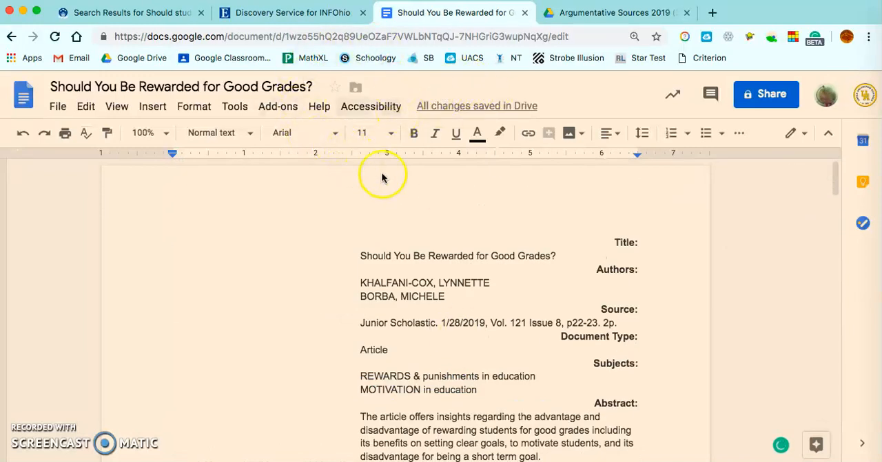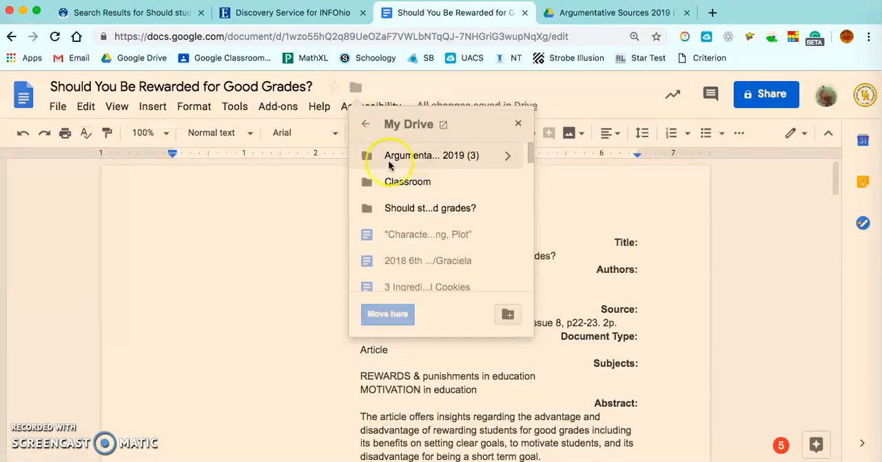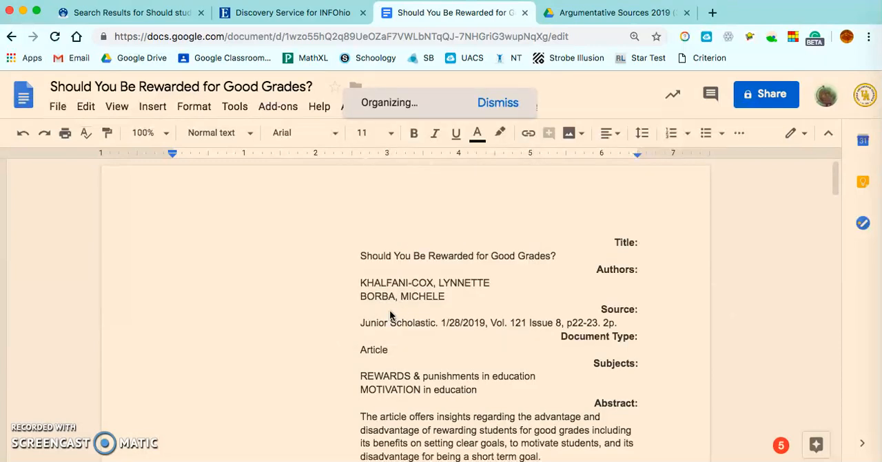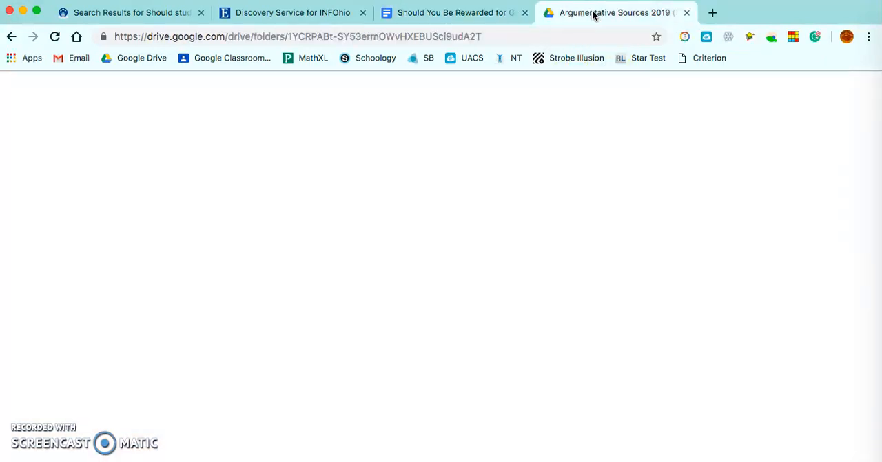Then we're going to put it into a file. So we're going to press this gray folder up here. Then we're going to press the argumentative folder sources 2019. We're going to move it there. Then it says it's moved from my drive to argumentative sources 2019.